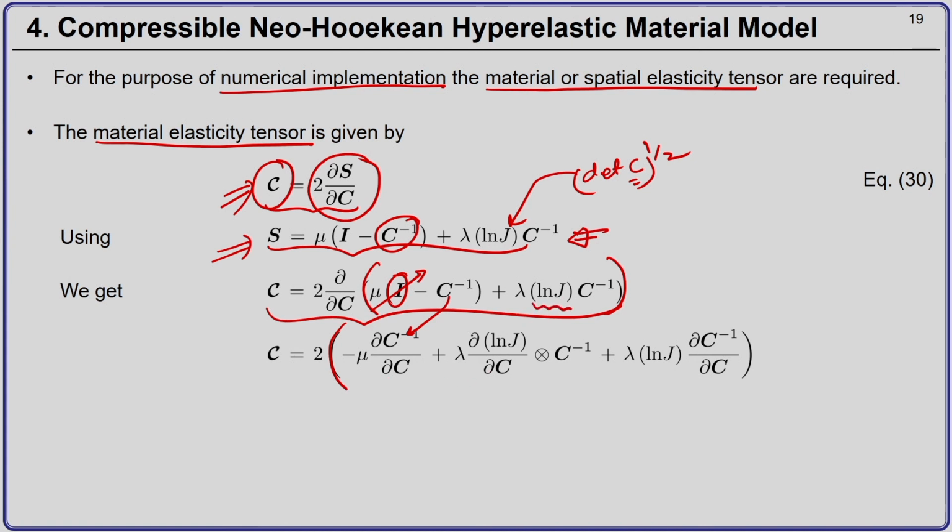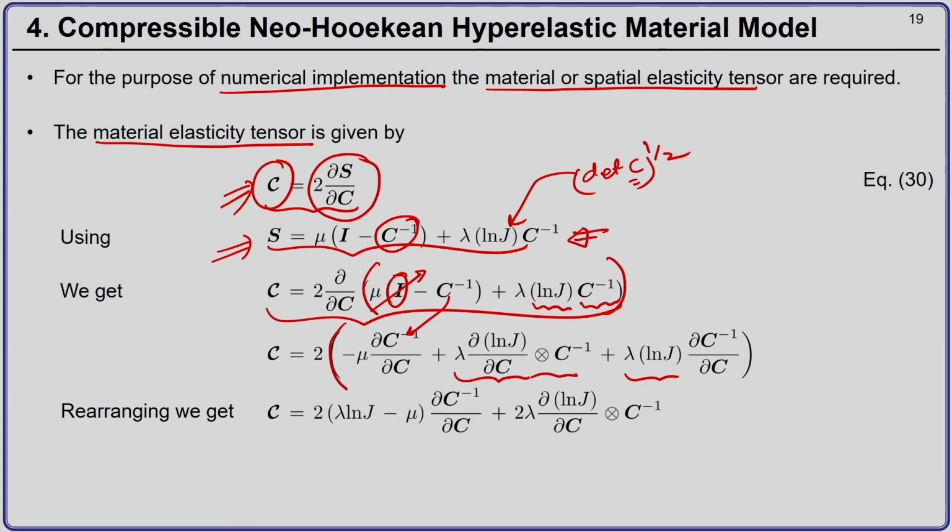So, this term is a function of C and this also is a function of C. So, first we have lambda ln j, lambda del by del C of ln j tensor product C inverse plus lambda ln j del C inverse by del C. Okay. So, I can now take the terms of del C inverse by del C as one term, and we get the fourth order material elasticity tensor as twice of lambda ln j minus mu del C inverse by del C plus 2 lambda del by del C of ln j tensor product C inverse.